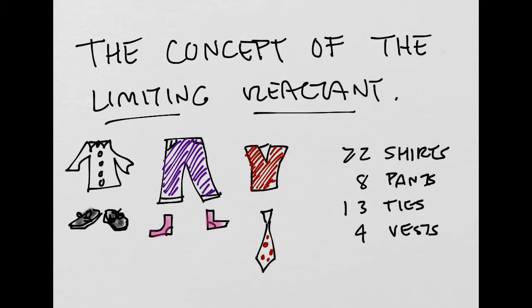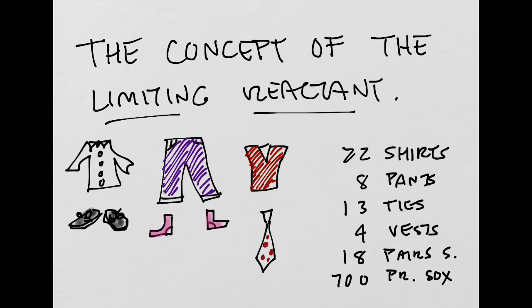I had 18 pairs of shoes. And I had 700 pairs of socks. Okay? And I wanted to know how many complete outfits I could actually lay out on my bed.